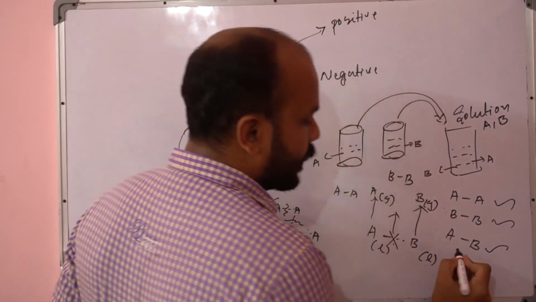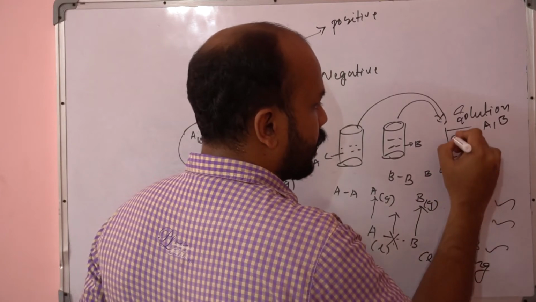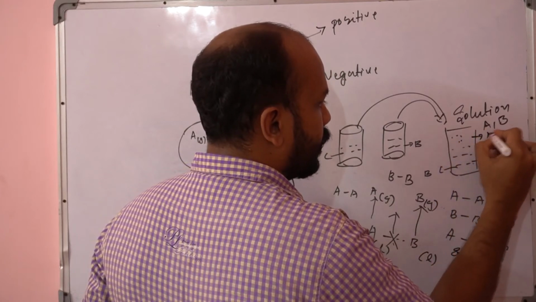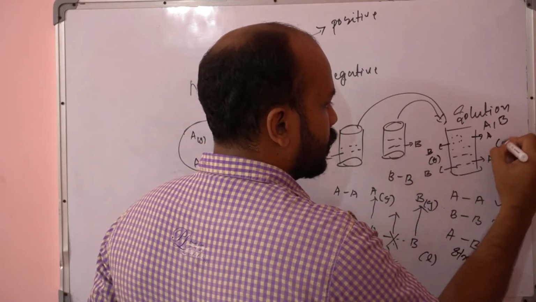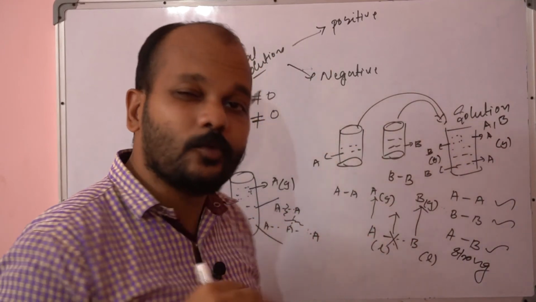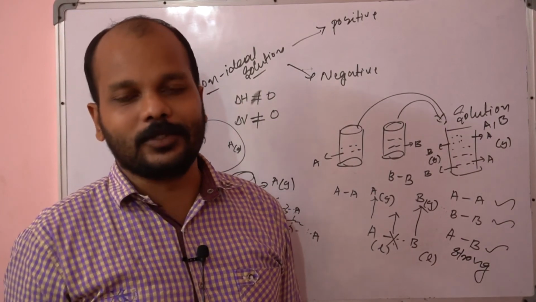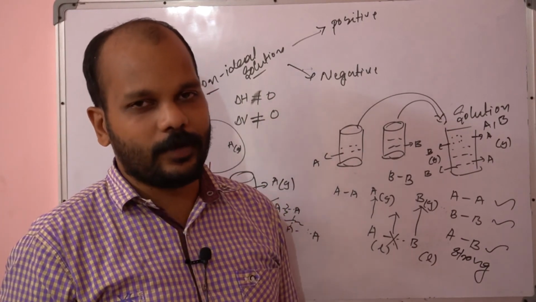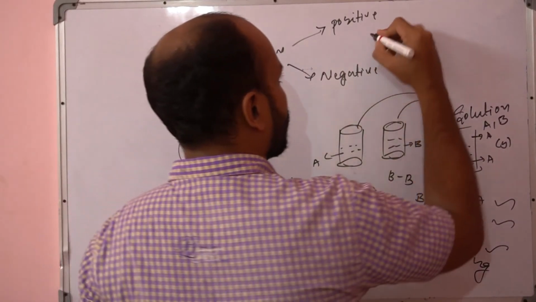Suppose this AB interaction is a strong interaction, then A and B in the vapor state will decrease, because it won't evaporate that much, right? Only a small amount of vapor will be there. So this is going to be an example of positive deviation.